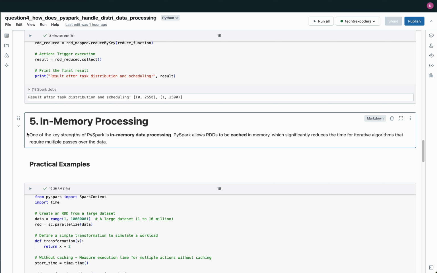Users can manage caching using the cache or persist methods, making PySpark highly efficient for big data tasks that require fast, repeated access to the same dataset. Practical examples.